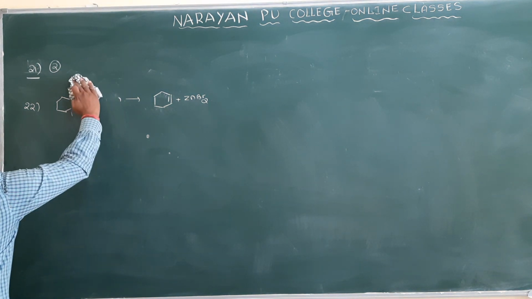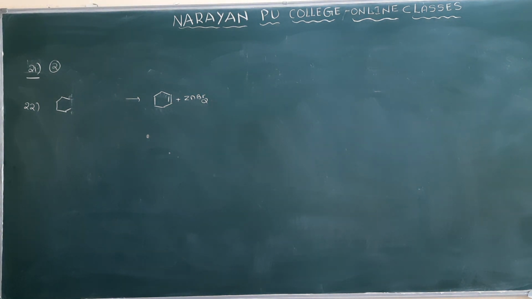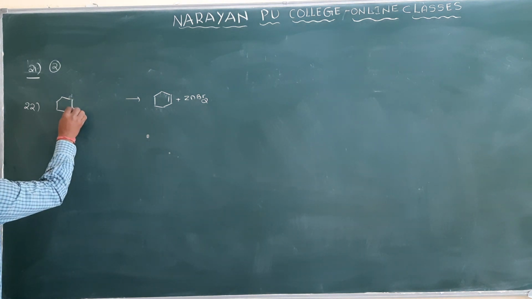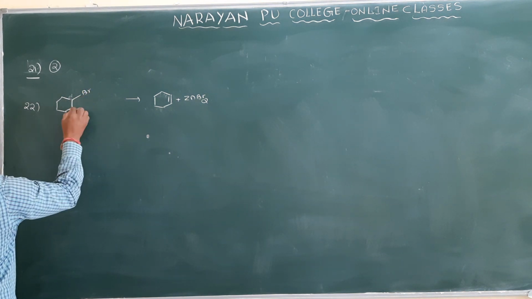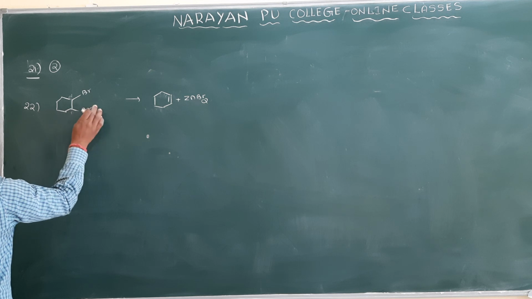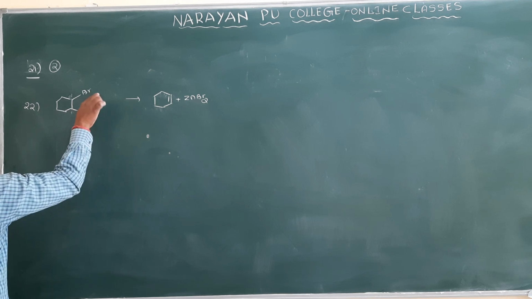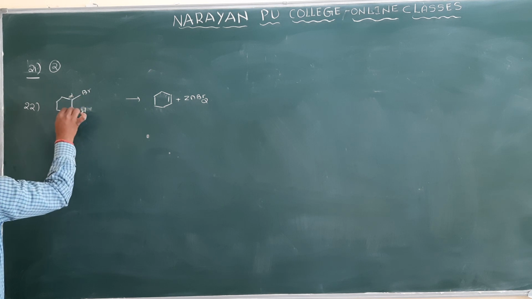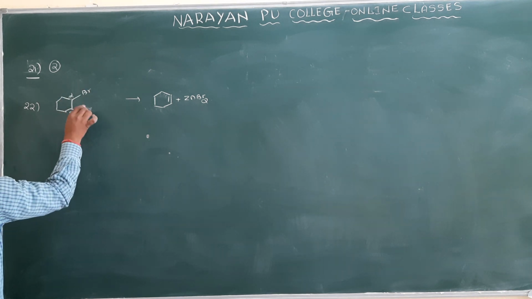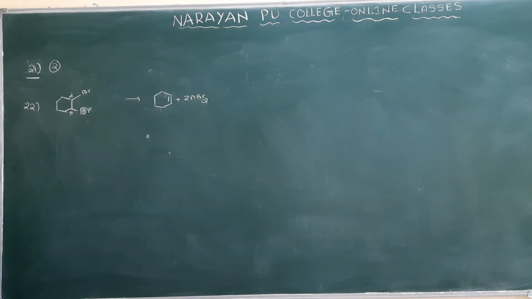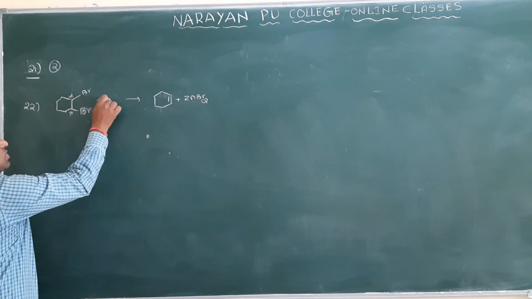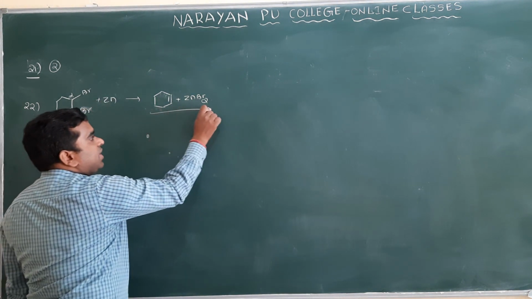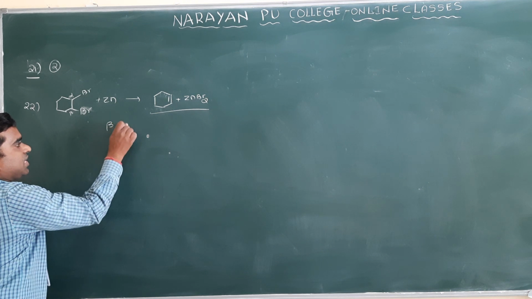Which elimination is it? Beta elimination. Clear? Previously, see, this is a bromine and here a bromine. Previously we considered this as a hydrogen. The elimination reaction is a beta elimination: H and Br, this is alpha and this is beta. Instead of H, what is there here? Bromine. With which one here? Zinc. So that's why the elimination is beta elimination here. That is important.